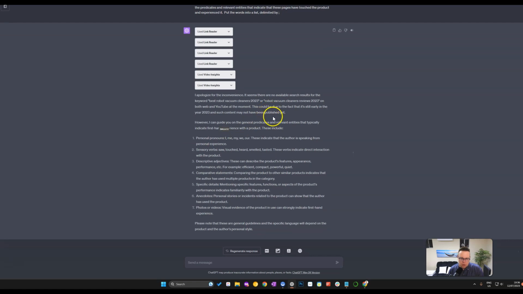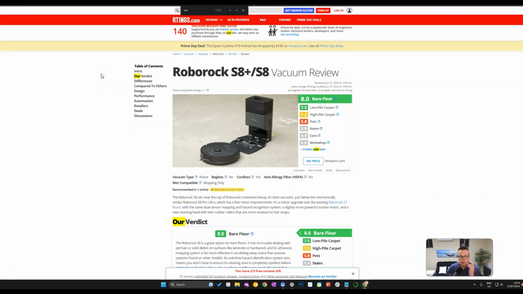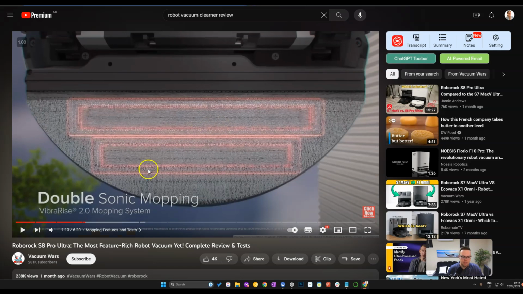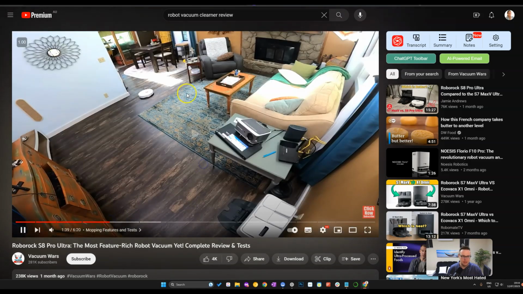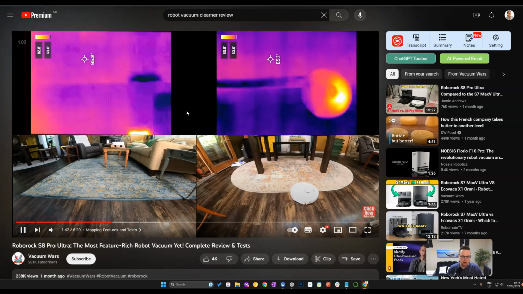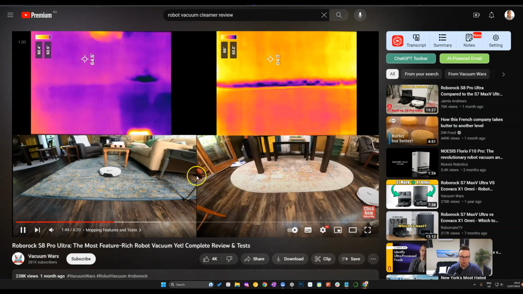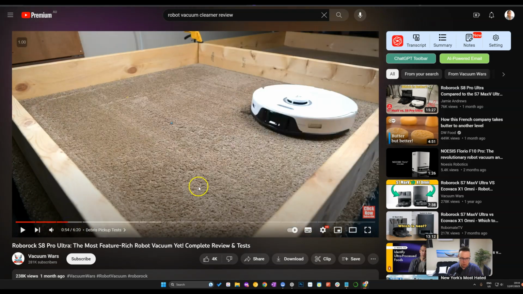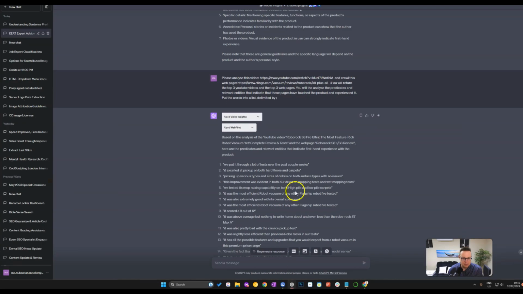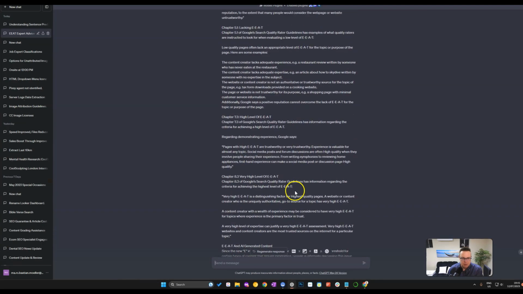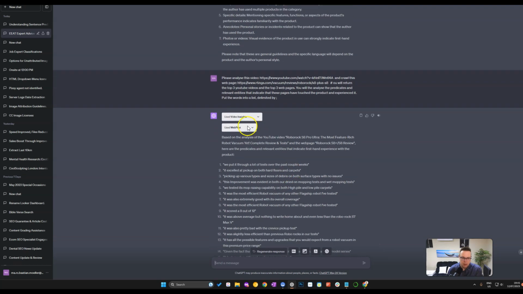So continuing here now, we have chosen one article and one YouTube video, both about the Roborock S8. And in the YouTube video, it's clear that these guys actually have significant game changer in the industry. We tested its mop raising capability on both high pile and low pile. Built these cool little cages where they test the robot inside, which is pretty awesome. So of course, something like that we should be able to analyze with ChatGPT and get some good insights. Let me show you how that went once we actually were able to crawl the video.